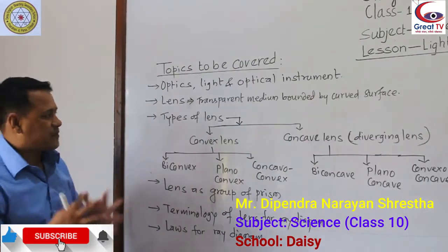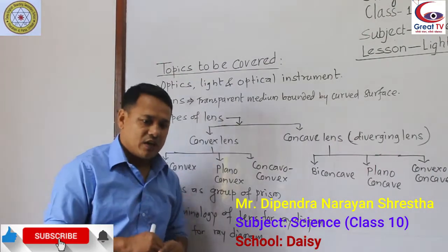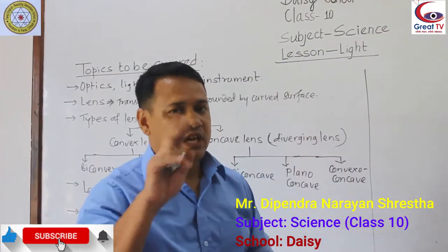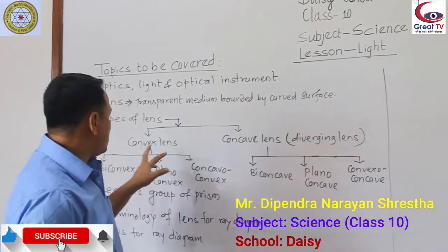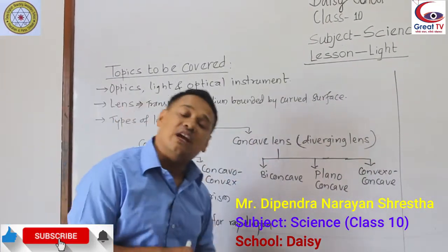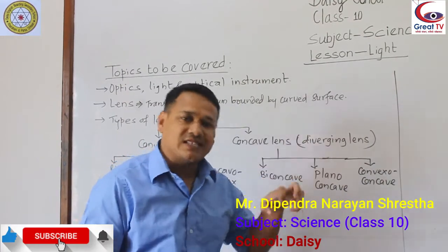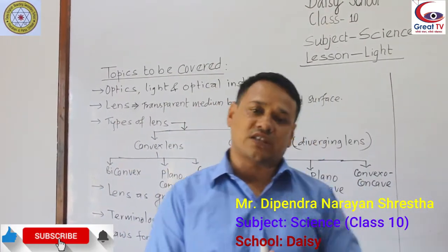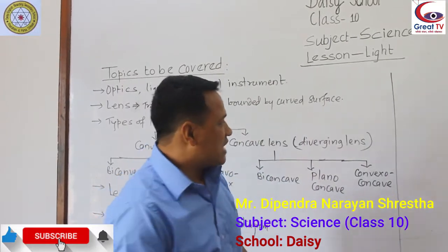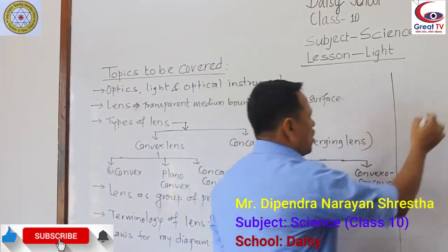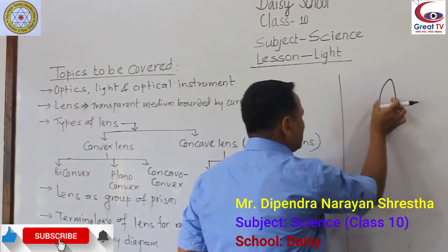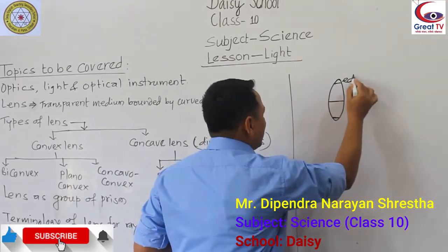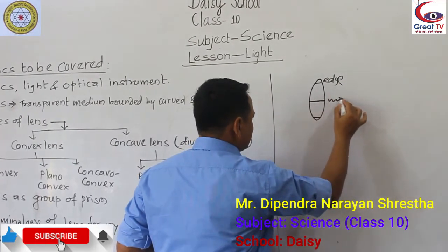Mainly there are two types of lens. Mainly in usual life, there are two types of lens. We say convex lens and concave lens. Convex lens means such a type of lens which is thick at the middle and thin at the edge. Okay, edge, middle.